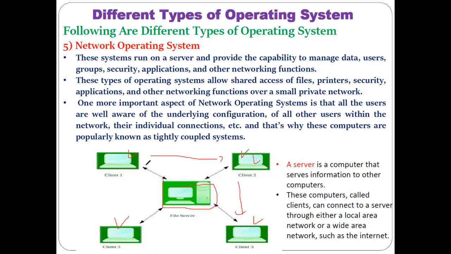Each of these clients is physically connected with this particular server. Understood? That is the reason such a system is referred to as a tightly coupled system.